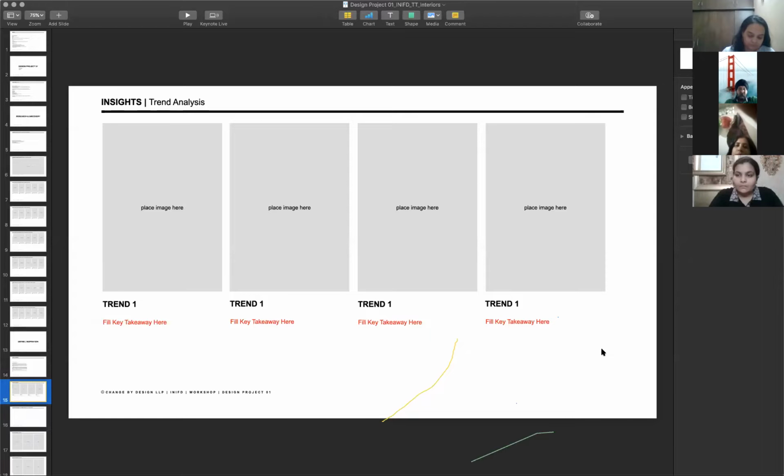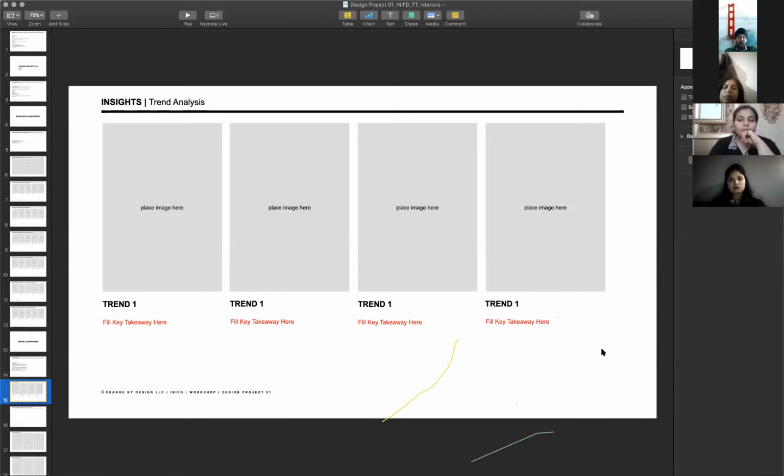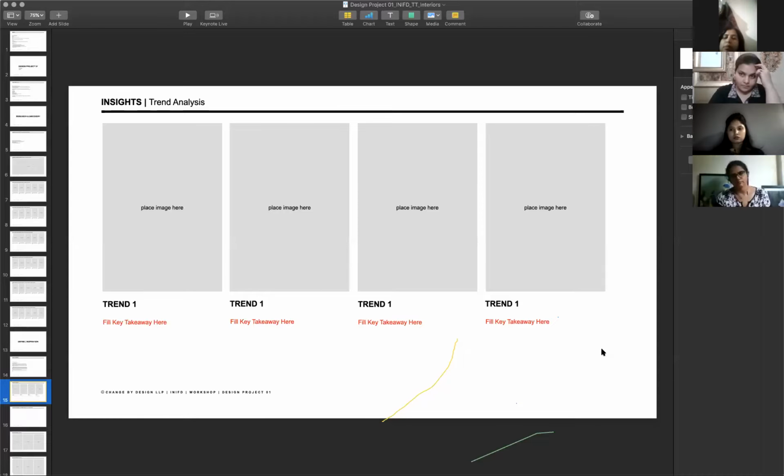Okay, so we are trying to say that you can go to the trend website and also look at trends and put it here, but we want it to be more relevant to the project that we're doing right now. So if you're doing a RAM design, I would want you to put trends that you see while doing the research for RAM design, and while doing the fashion design part of it, you put trends related to fashion design and not generic trends.